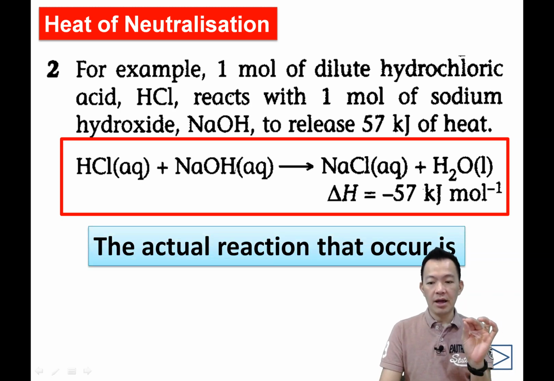The actual reaction that occurs, 它真正发生的反应就是谁在起反应呢？ You see, correct at the beginning and at the end still correct.